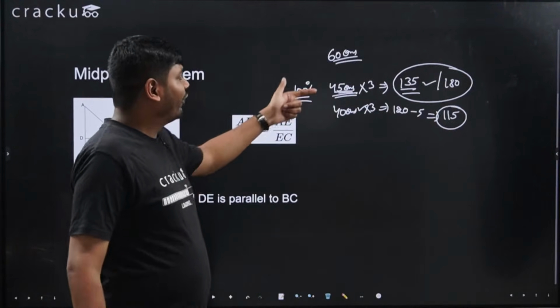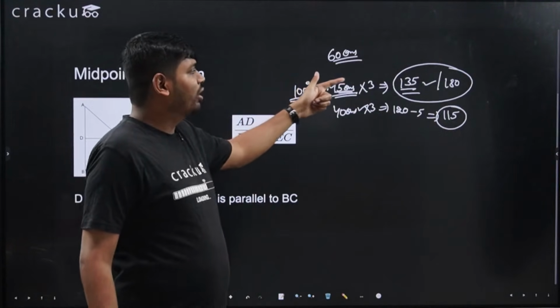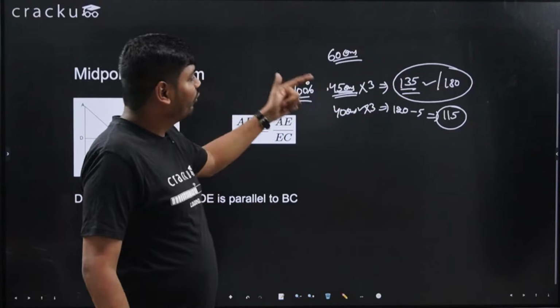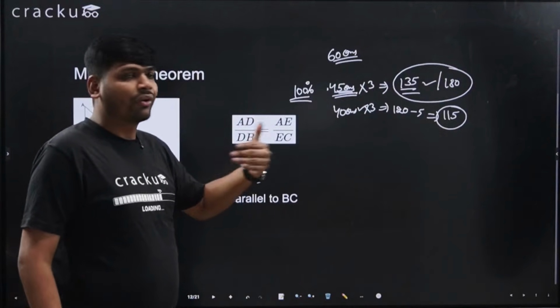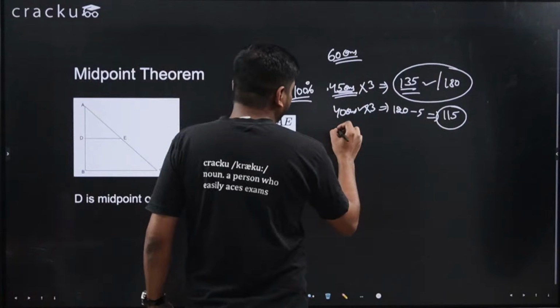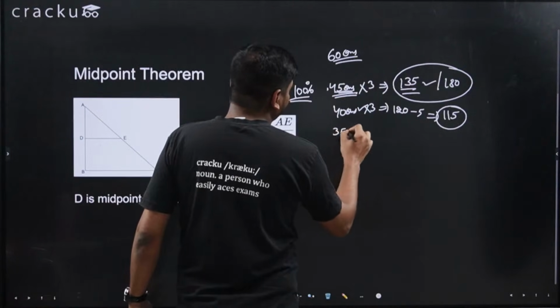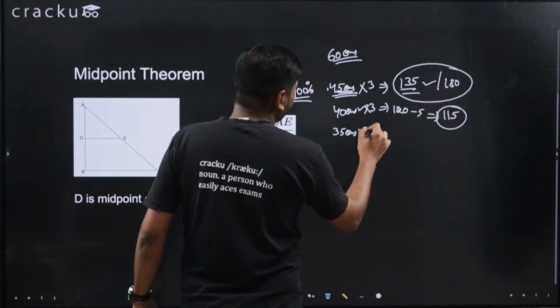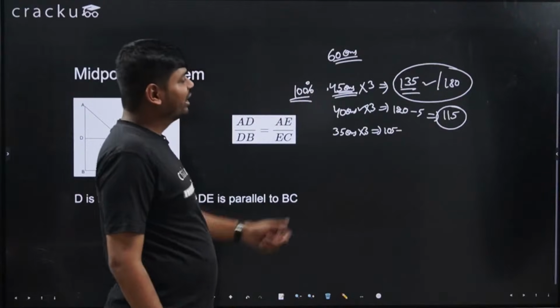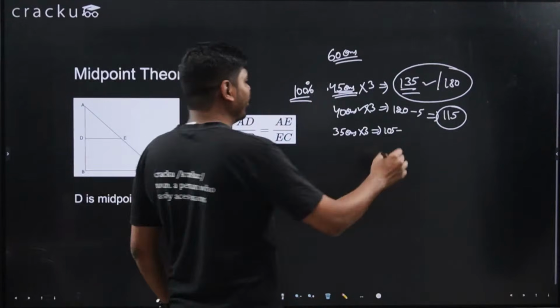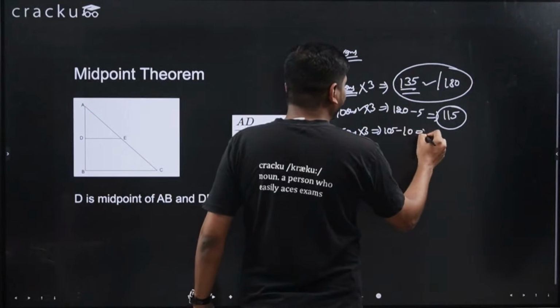So after attempting 45 questions, all correct, you are scoring 135. 5 incorrect, you are getting 115. What if 10 questions are wrong? 10 questions wrong means 35 questions are correct. 35 into 3 is 105, minus 10, that is 95.